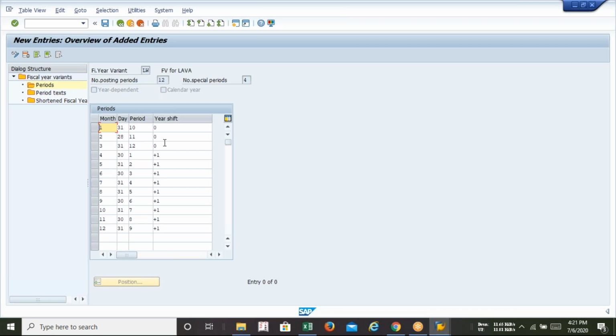I repeat it again. If I consider the 2020-2021 financial year, in 2020 we'll be taking 9 months from April to December, and January, February, March will be coming under 2021, the different year, but together it will come under the single financial year called 2020-21. That's why for January, February and March, there is no year shifting.